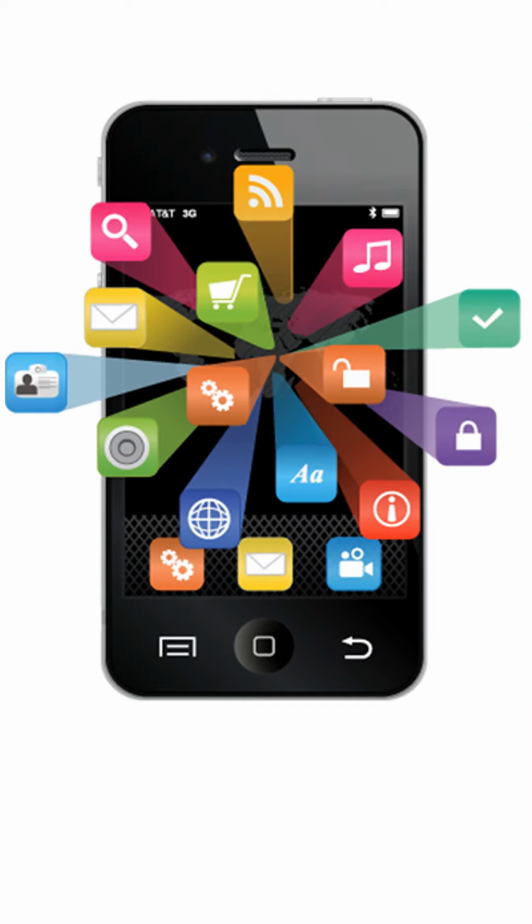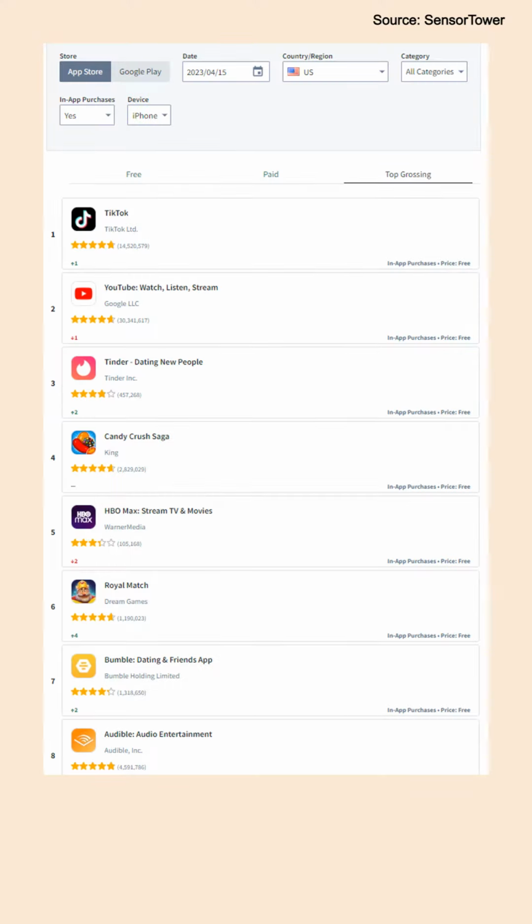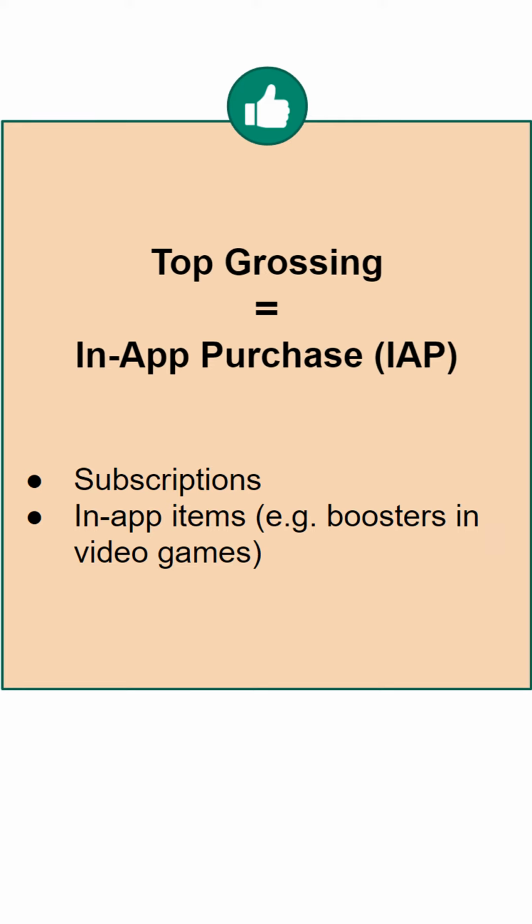First thing you need to know, Google and Apple, who own the 2 largest mobile app marketplaces, are providing a real-time chart of the top downloaded as well as the top grossing app per country. What is top grossing? It's a ranking based on in-app purchases, which corresponds to real money spent by users in the app, such as subscriptions or buying items, boosters, etc. This is a gold mine.